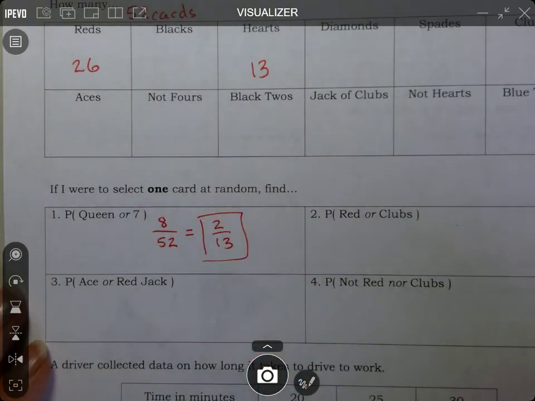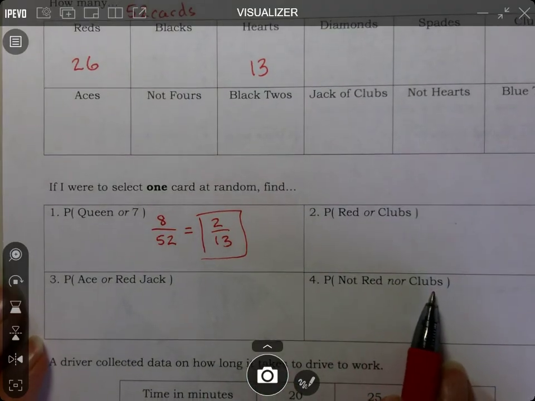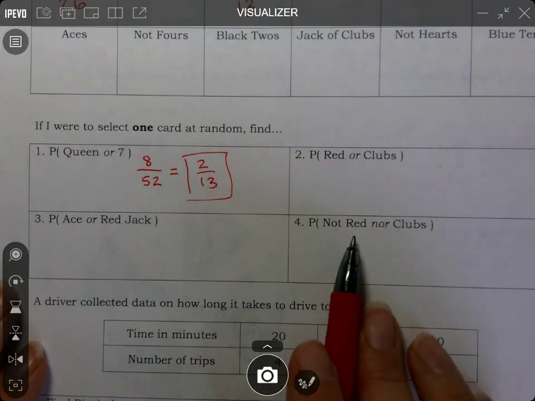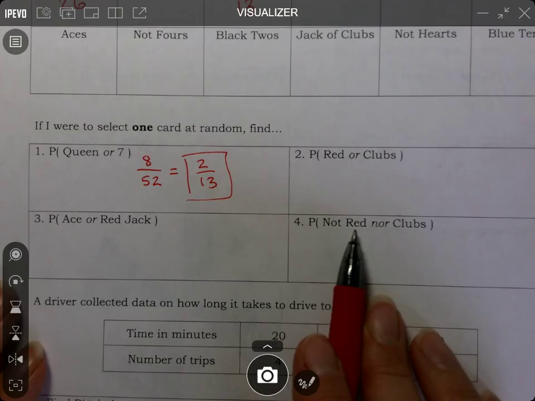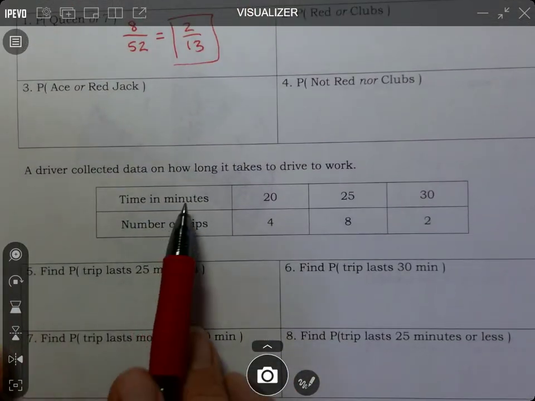So pay attention that you are looking for things. Notice this says not red nor clubs. So we don't want any red and we don't want any clubs, but there are some reds. There are no reds that are clubs. So no reds, no clubs. All right, now down here, this would be experimental probability.